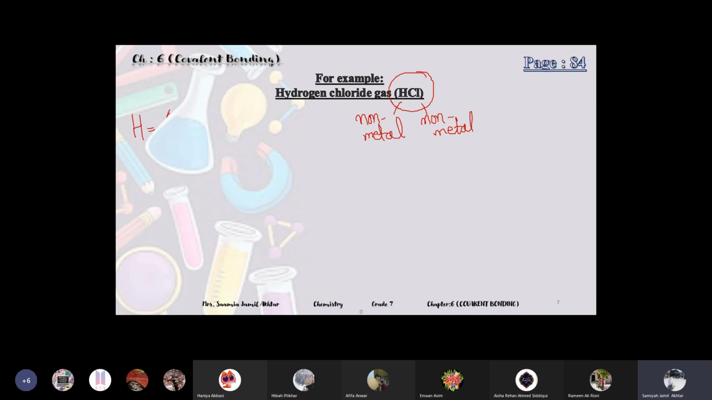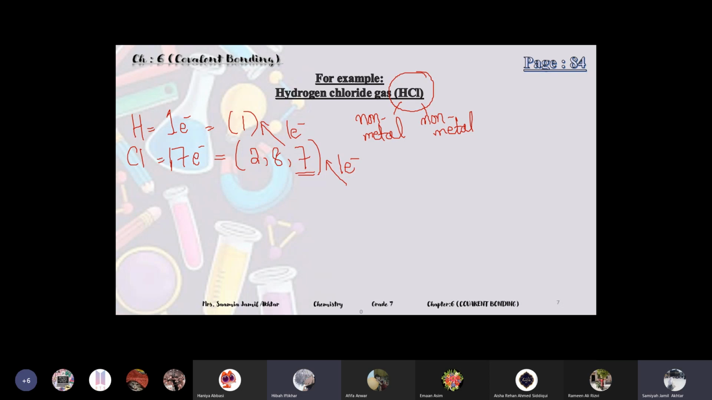Hydrogen has only one electron, so its electronic configuration is 1. It needs one electron to complete. Chlorine has a total of 17 electrons, and its configuration will be 2, 8, 7. So to complete the third shell, chlorine also needs 1 electron. Both of them need one electron, so they are going to share 1 electron with each other.